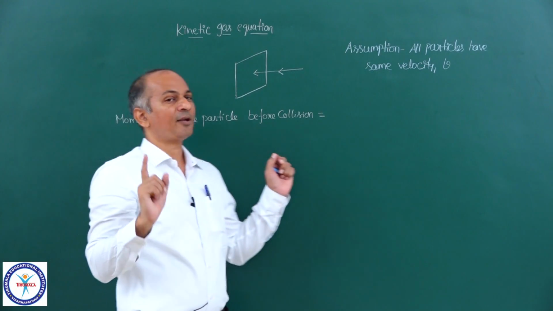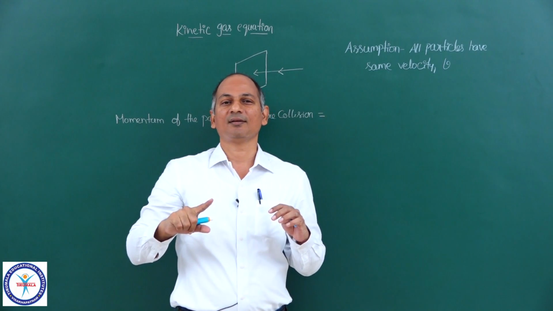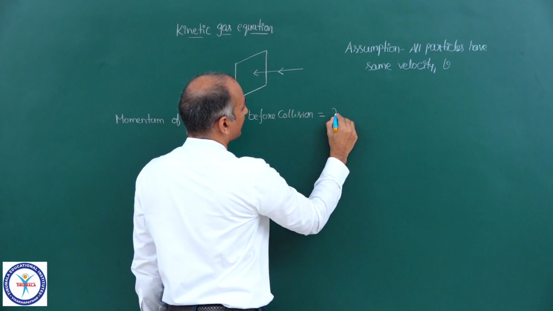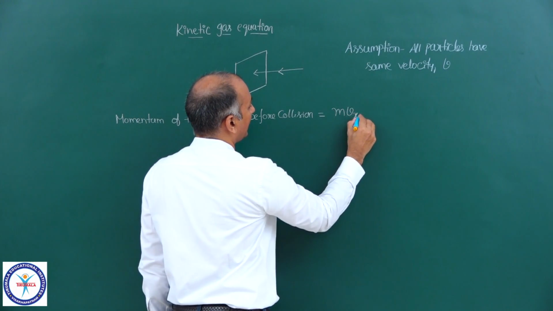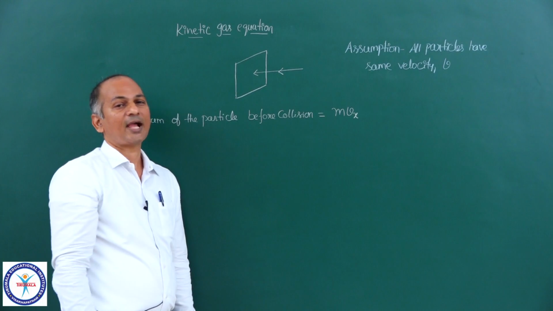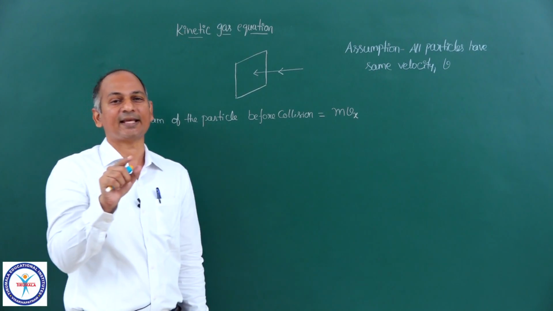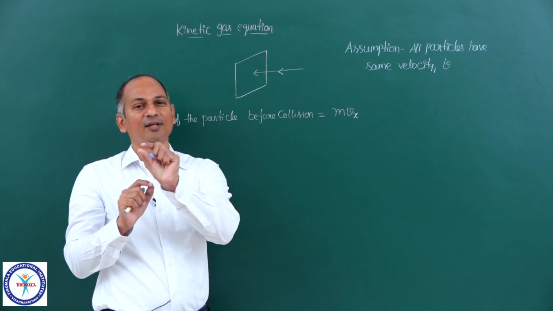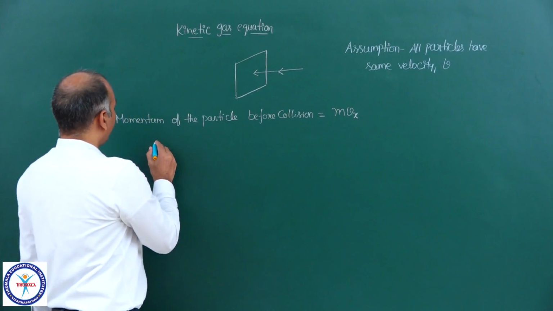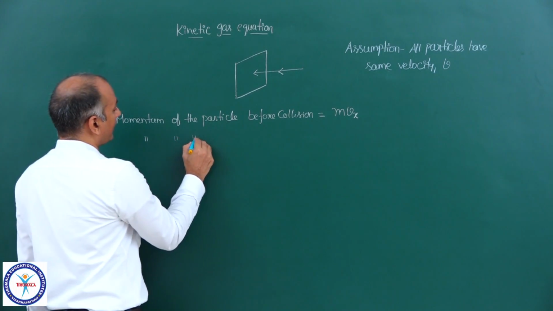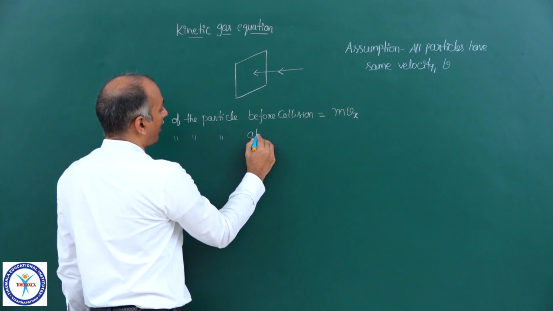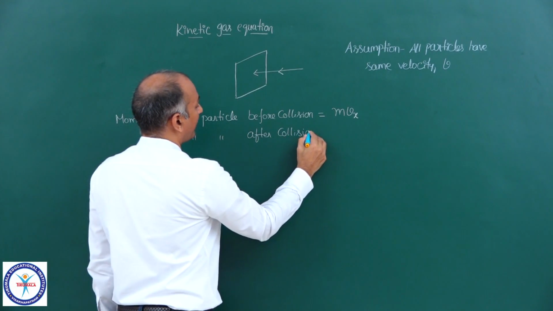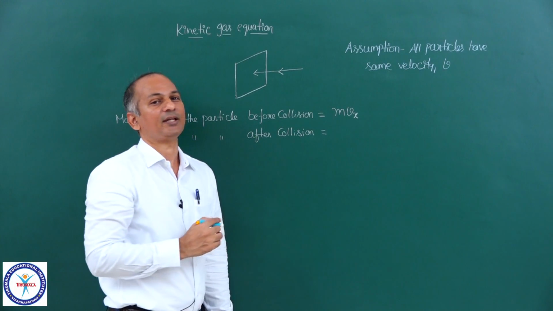Here we have taken along the x-axis, and the mass of each particle is small m. You all know momentum means mass into velocity. So before collision, the momentum will be small m into vx, where x stands for the x-axis. This is the momentum of the particle when it travels along the x-axis. And the momentum of the same particle after collision, and you know velocity is a vector quantity.